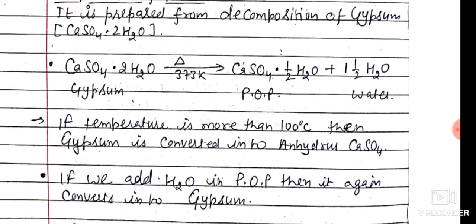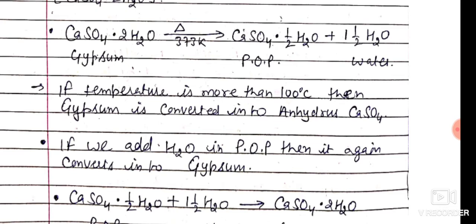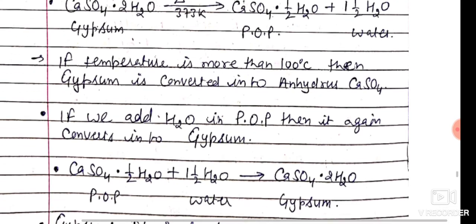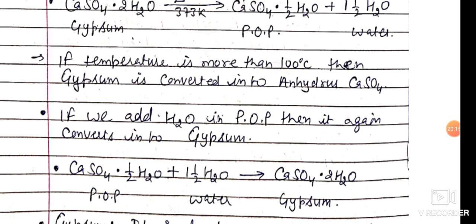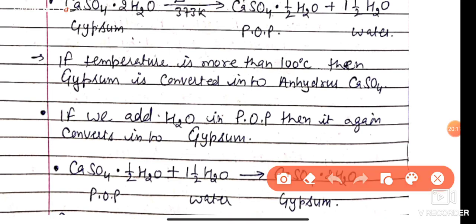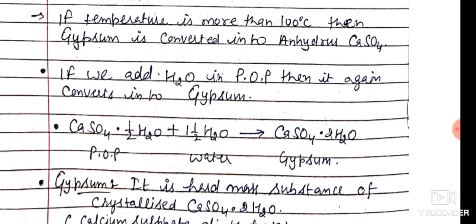If the temperature is more than 100 degrees Celsius, gypsum is converted into anhydrous calcium sulfate. That means it forms calcium sulfate alone. Suppose the temperature is 573 Kelvin, then POP is not formed, only calcium sulfate, as all water molecules are detached from the salt. Next, calcium sulfate hemihydrate plus 1.5 molecules of water forms calcium sulfate dihydrate, gypsum, again. So this is the reaction to convert POP into gypsum and gypsum into POP.